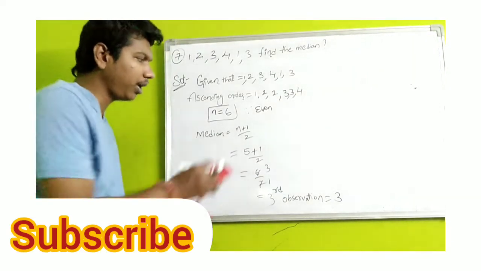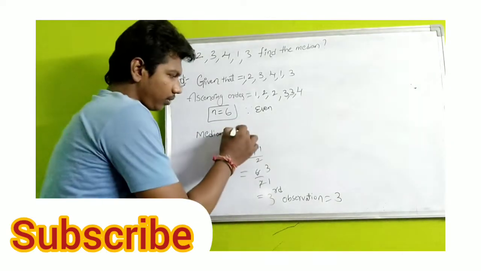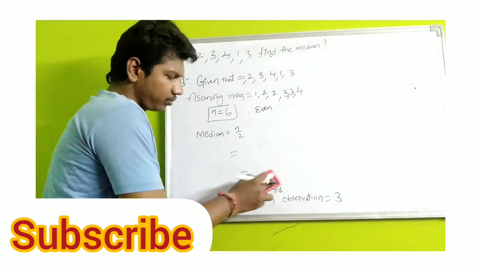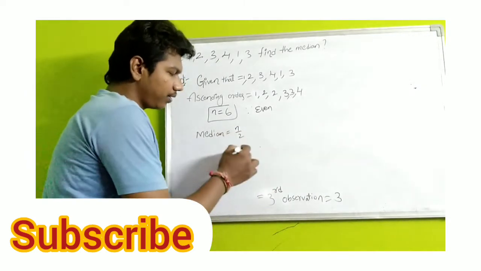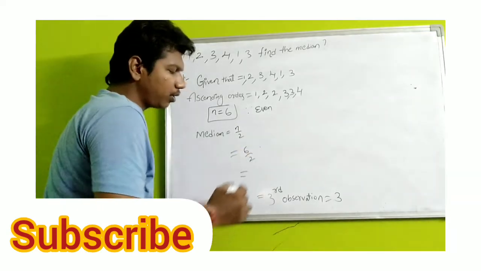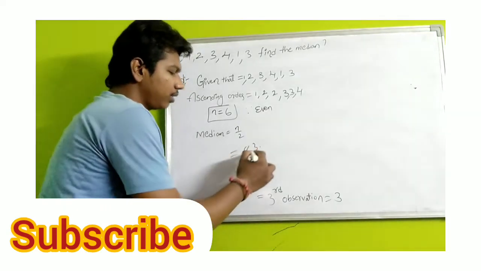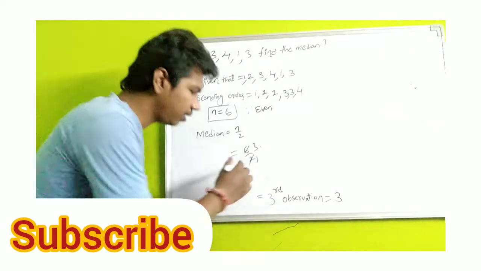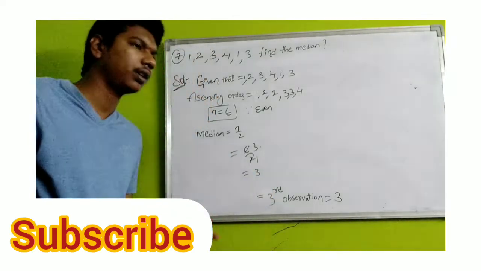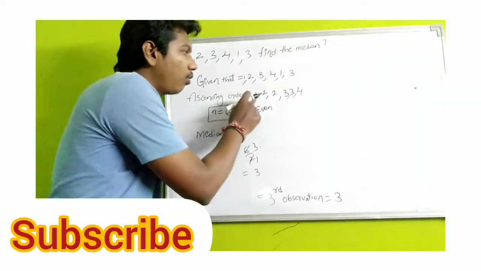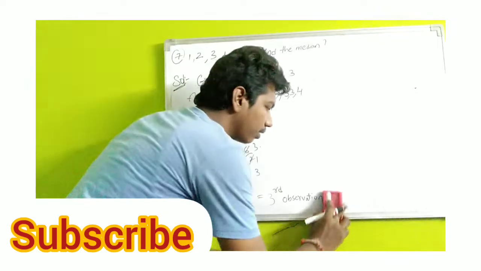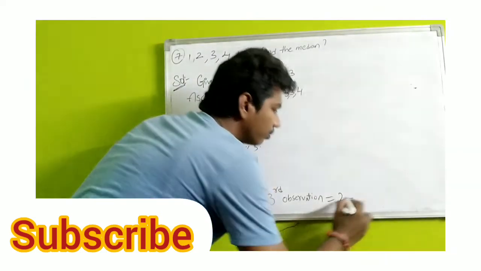Now the median formula for even is n by 2. What is the n value? 6. 6 by 2, cancel with the 2 table: 2 ones are 2, 2 threes are 6. Here we need the third observation. In ascending order, the third observation is 1, 2, 3. Third observation is 2. Therefore the median is 2 here. Clear, students?